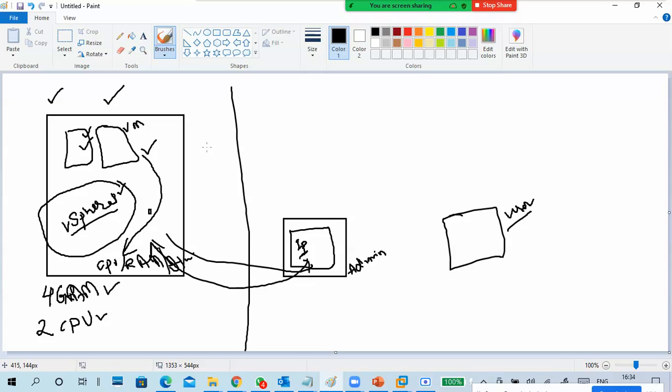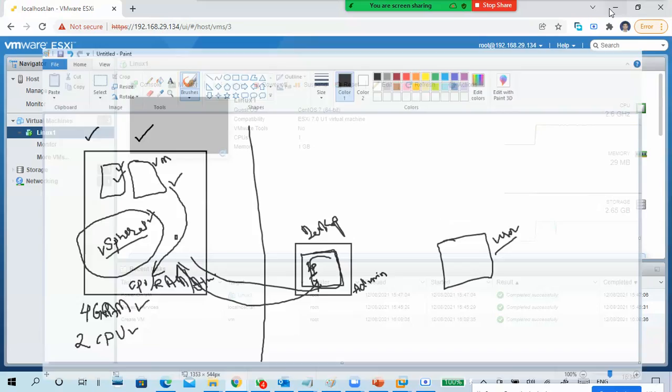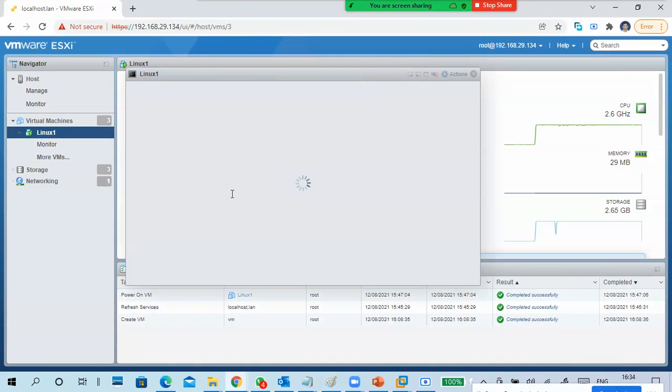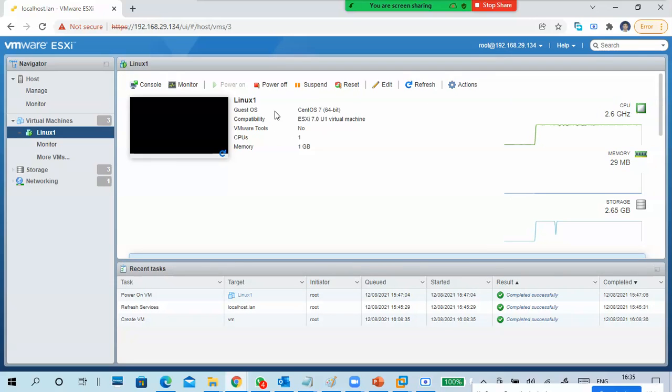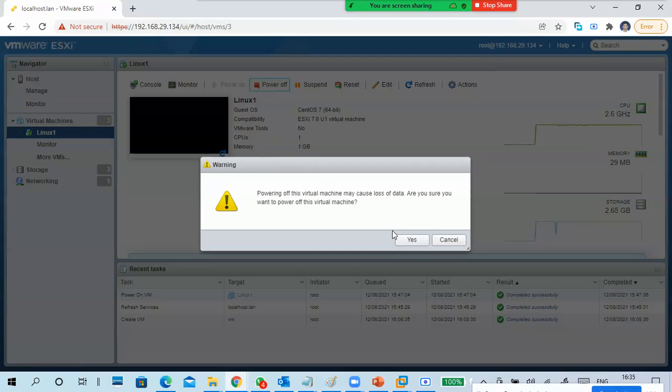From here I'm managing my virtual machine from my desktop. Okay, next. I'm managing from here, like this. So this is the virtual machine, still not showing any sign of it. Something went wrong with that one, so it is not showing. I can power off the machine. Yes.